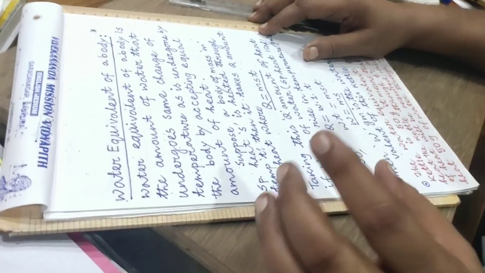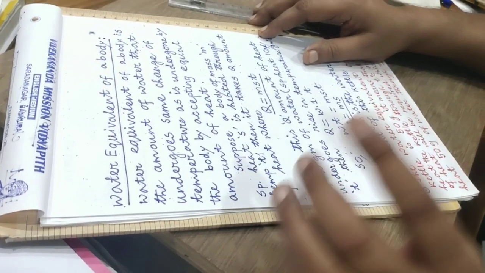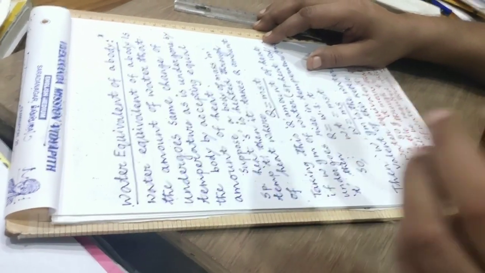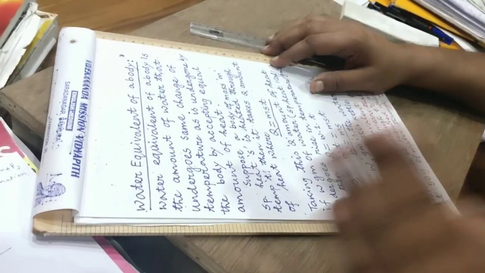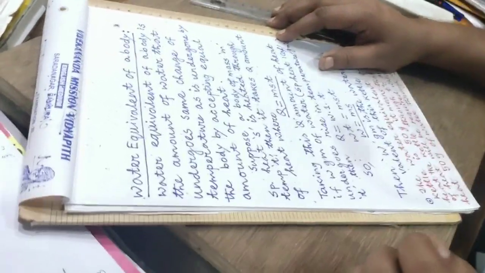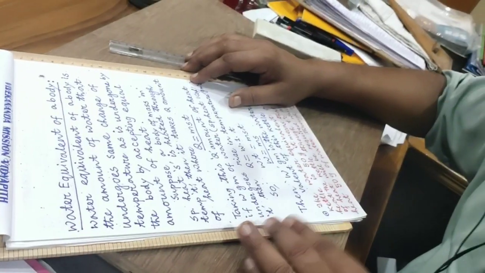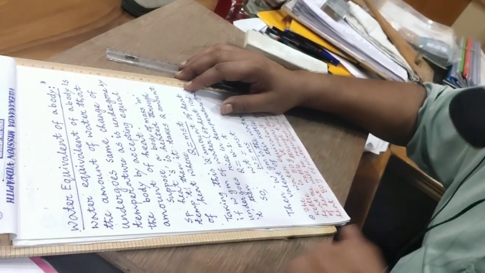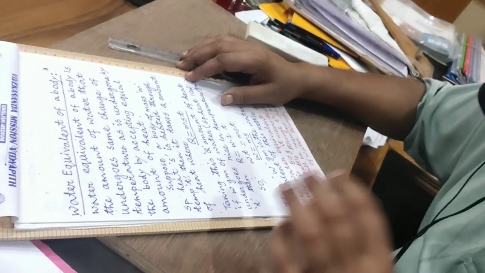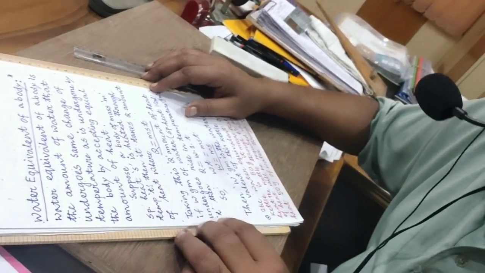That is water equivalent. That means, again, the water equivalent of a body is the amount of water that undergoes the same change of temperature, which may be a rise or a fall, as is undergone by the body by accepting an equal amount of heat. Let me first of all explain it.